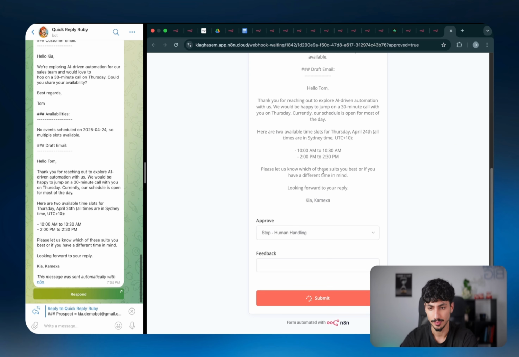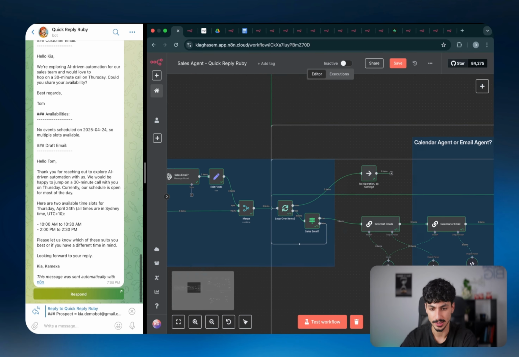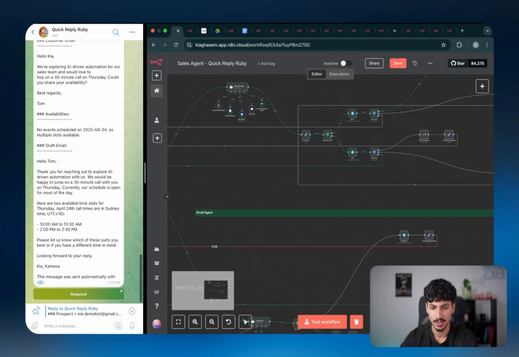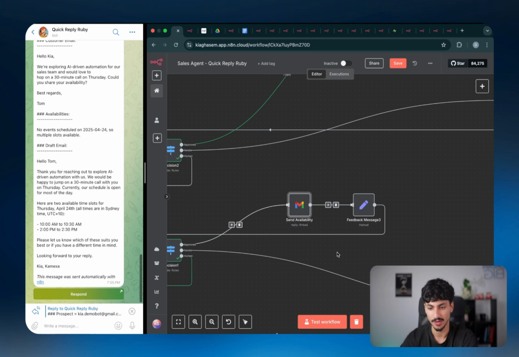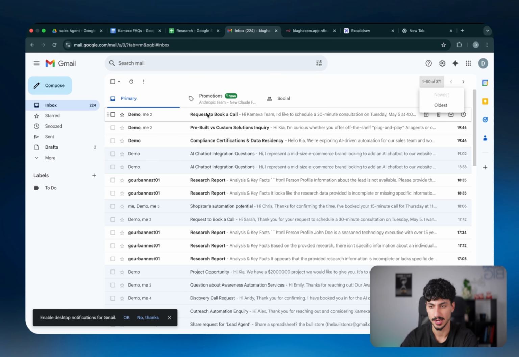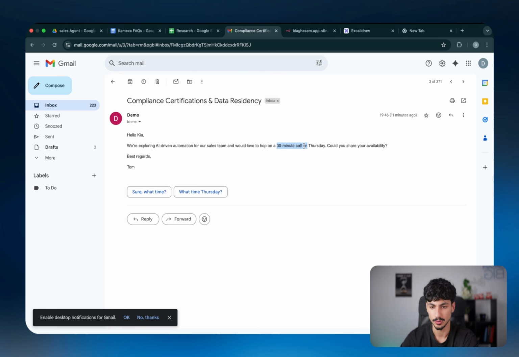And just by submitting that, you can see that the workflow will end its execution because all 3 emails will be run and the availability node would actually never get called because you didn't actually send an email to that person. And just confirming that here, you can see that these 2 emails got a response, but this one, which is about that 30-minute call, didn't actually get a response because we told the AI agent not to respond. And so just like that, we built an AI sales agent that will literally replace 80% of your sales department.